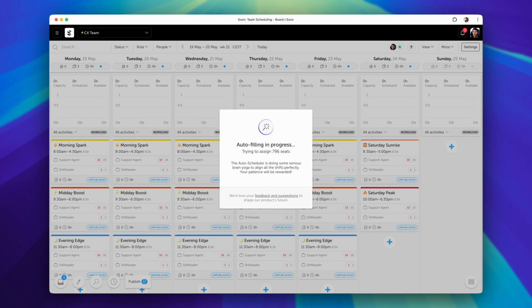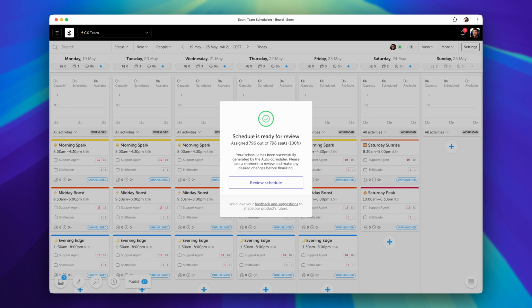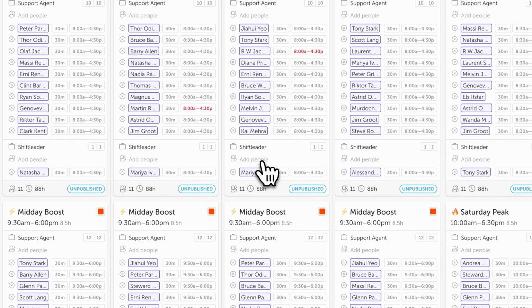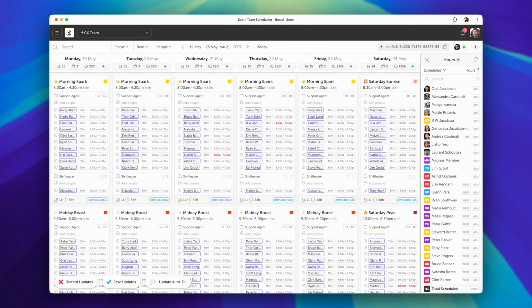You see now that we are doing 4 weeks at a time, it will try to fill almost 800 shifts with people, and it takes only a few seconds. So that was real time, by the way. And here I can review what the results are. I can see that every shift has the number of people.